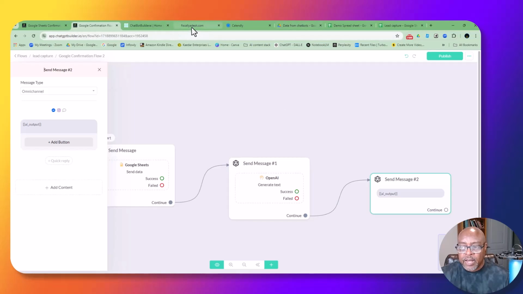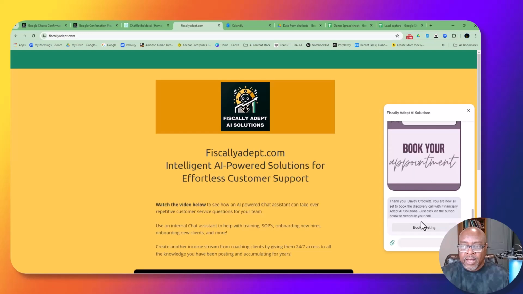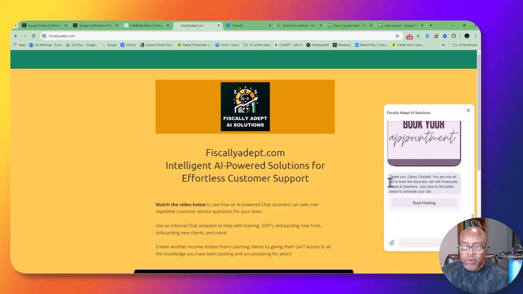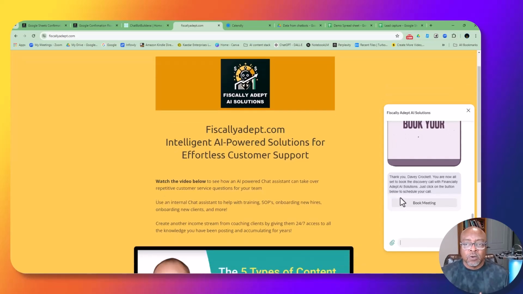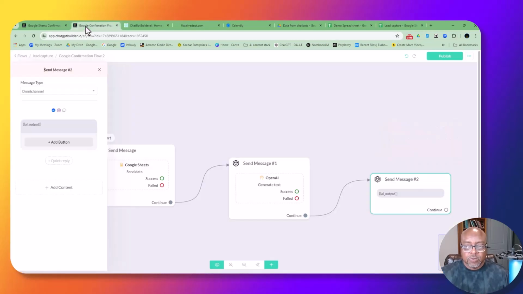So but I have to add this stuff. All right. So right now I have the box here, and it's going to put that message. Thank you, David Crockett, because remember I use David Crockett. You are now all set to take a discovery call with Fiscally Adept AI Solutions. Just click on the button below and schedule your appointment. All right. So that's where it's going to go. That's what it's going to look like. But right now, all I have is that message. Okay. So now I got to put some other stuff in there.